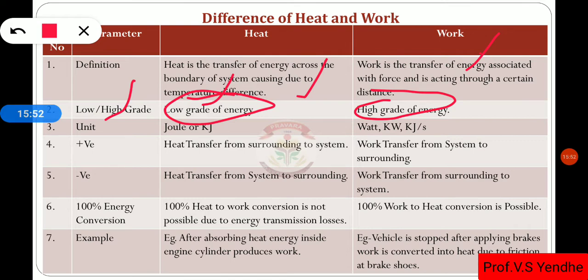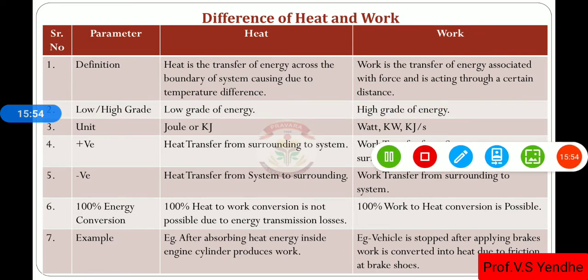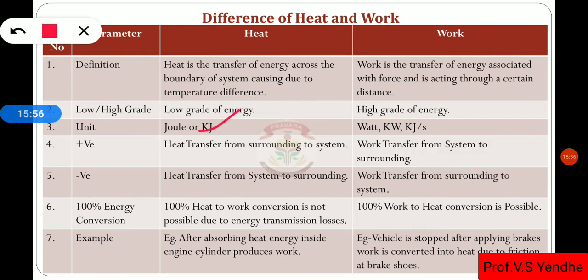The unit of heat is joule or kilojoule. The unit of work is kilowatt or watt. Then sign convention, when positive and when negative. When heat is transferred from the surroundings to the system, that is heat input, and it is positive.